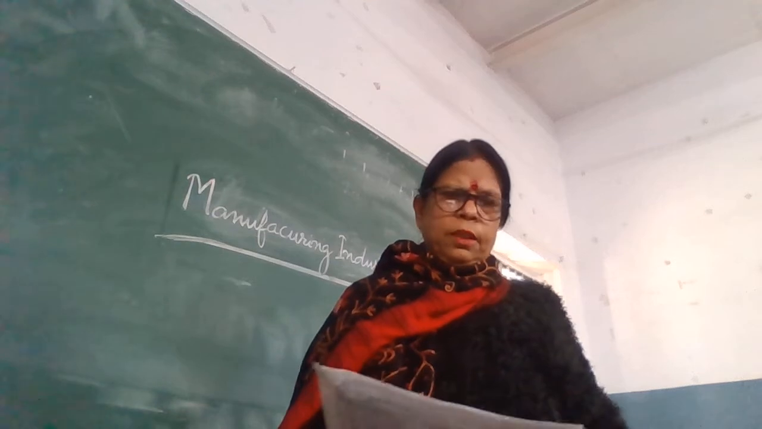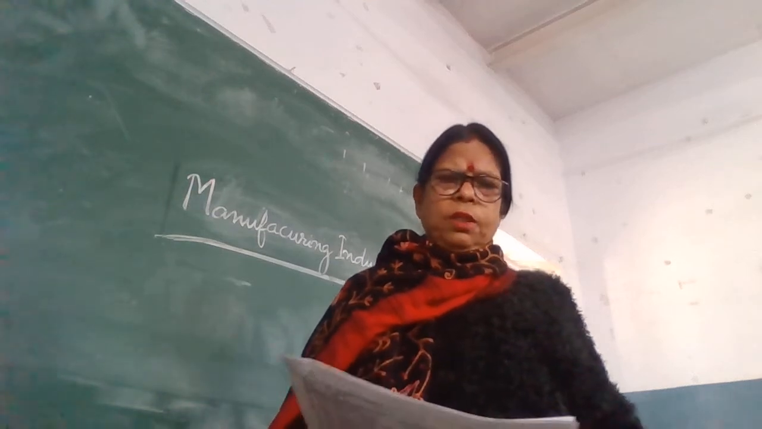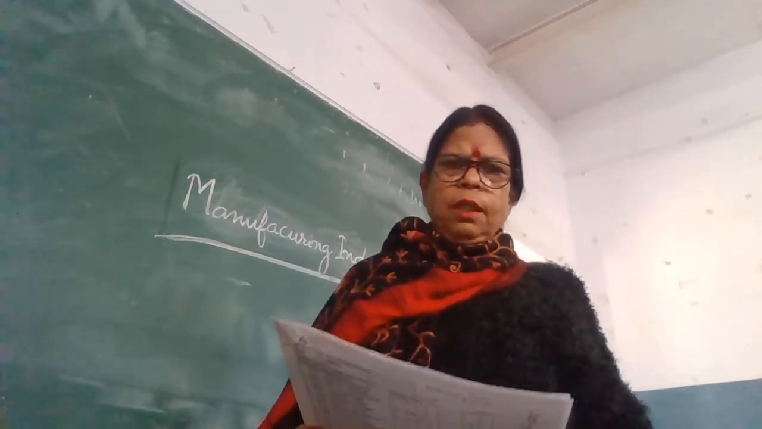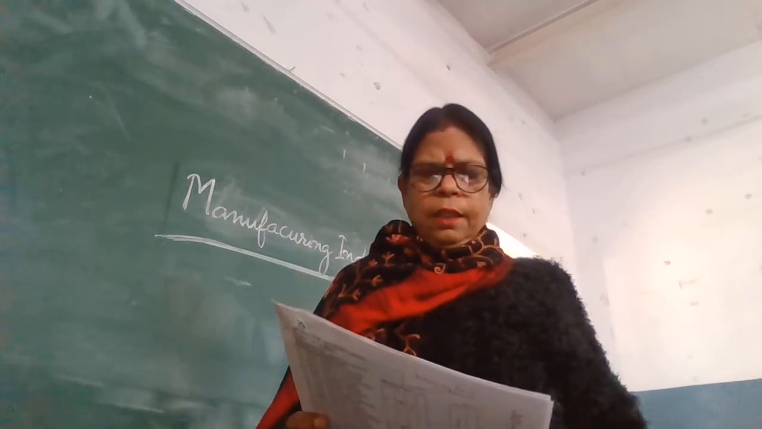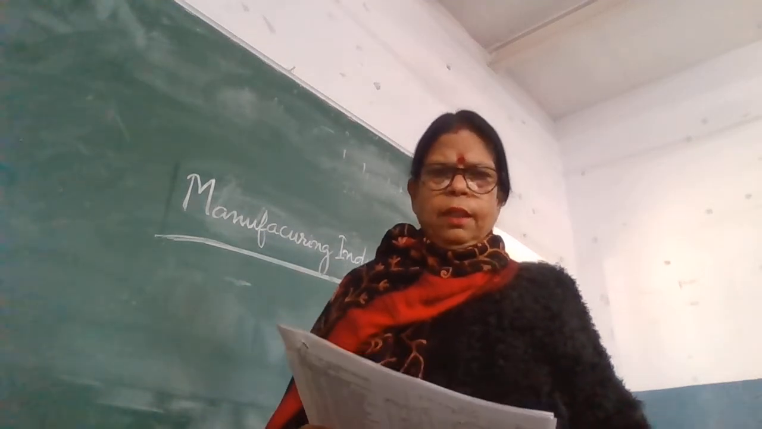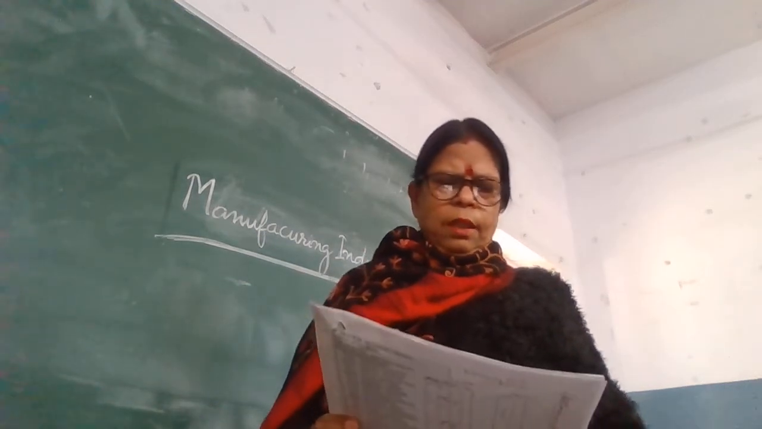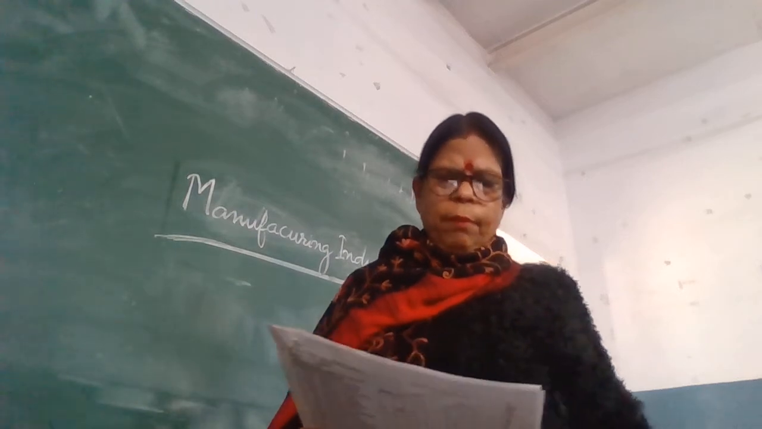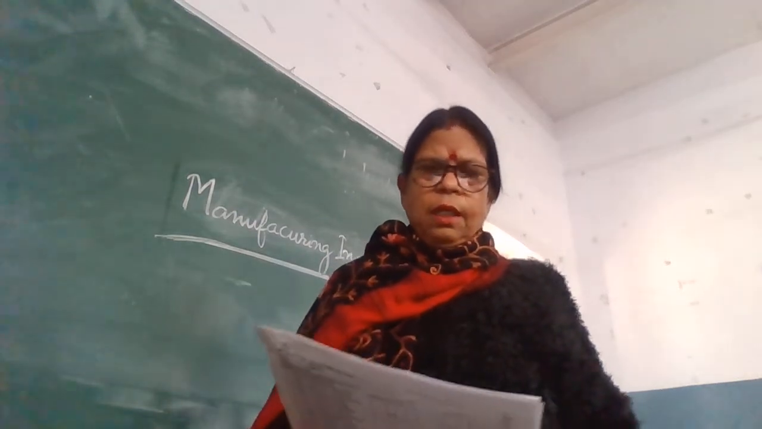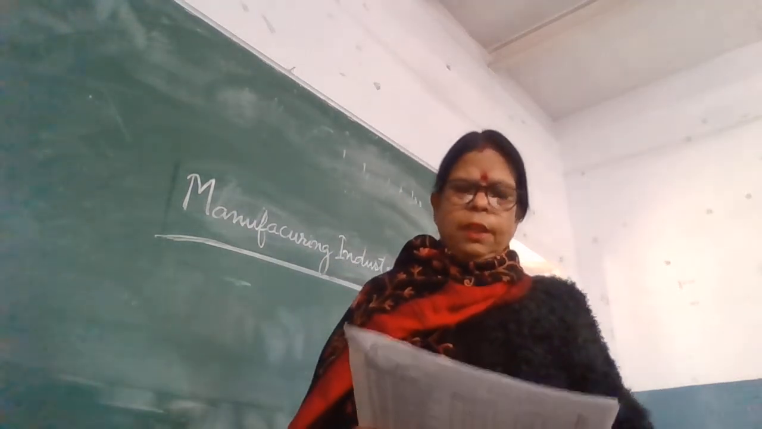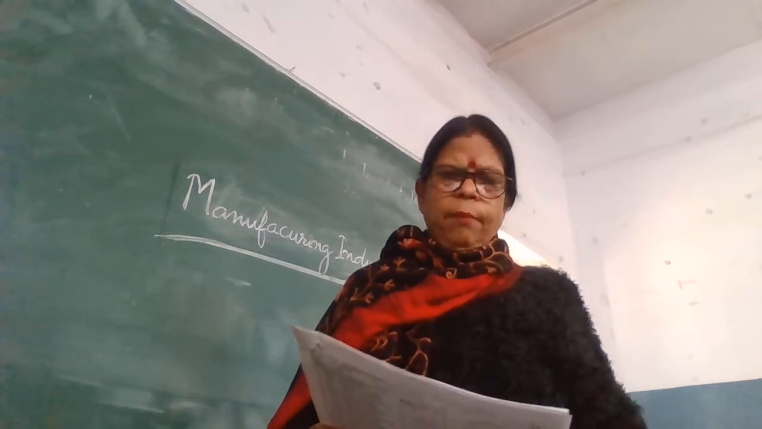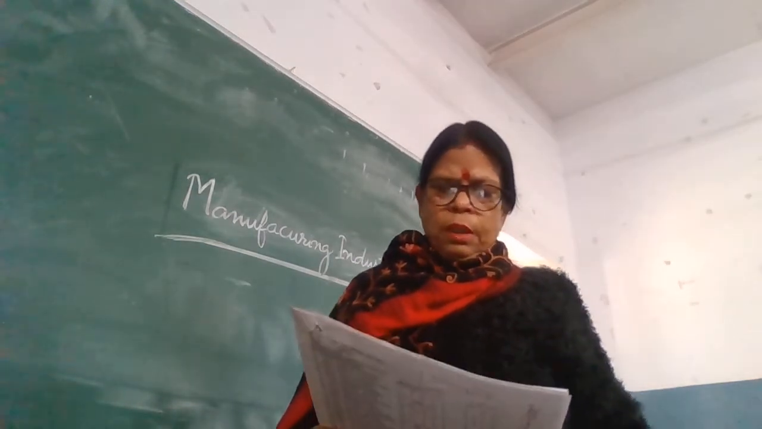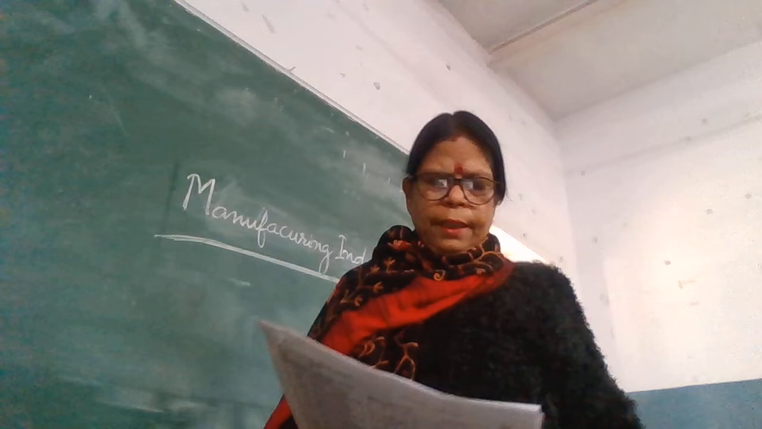Then next question, name some factors influencing the location of industries. The factors which influence the location of industry: number one, availability of the raw material; number two, land; number three, capital; number four, climate; number five, market. Once again, the same five.